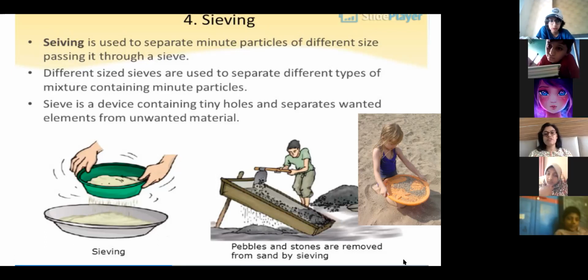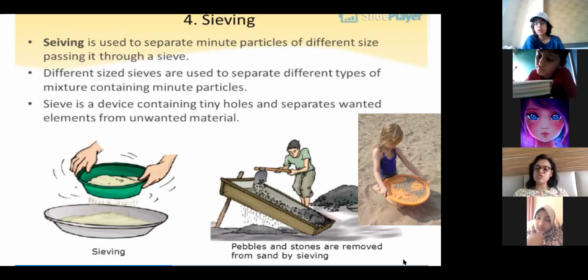Once we are done with all the methods, I'll be giving you the names of the mixtures, and then you have to suggest which method of separation we'll use. Commonly asked questions in exams are like that only. So if you have this type of mixture, which method of separation will you use? We can use a combination of separation methods also.